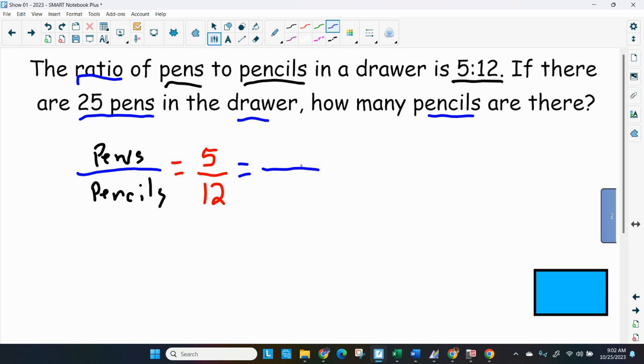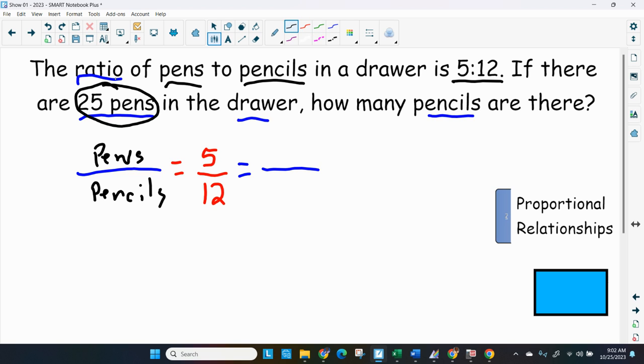So let me keep going with my fraction because I want to make proportions. Proportions are equal fractions. If you haven't had a chance to view my videos on proportional relationship, check it out. Now, I have 25 pens. I'm going to put 25 right up here because it matches where the 5 pens are in that ratio. And how many pencils are we looking for is the question. So how many pencils are there in this drawer?